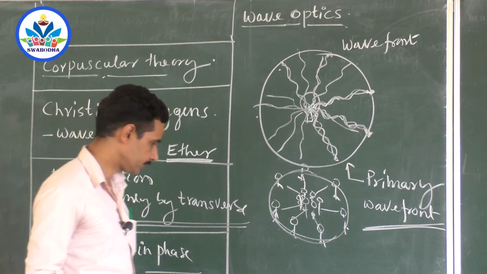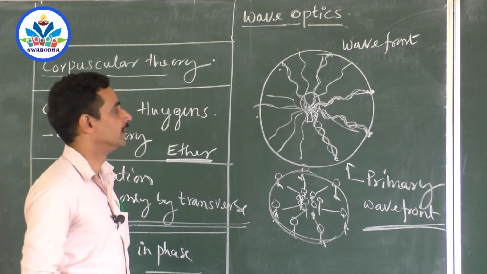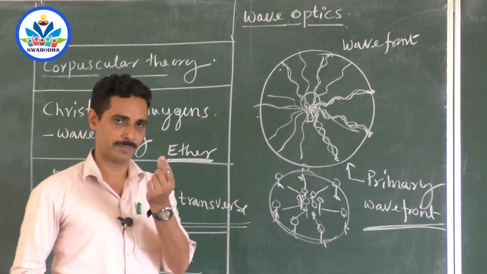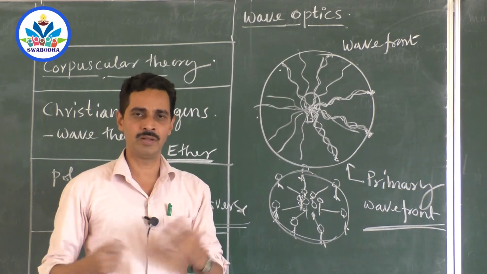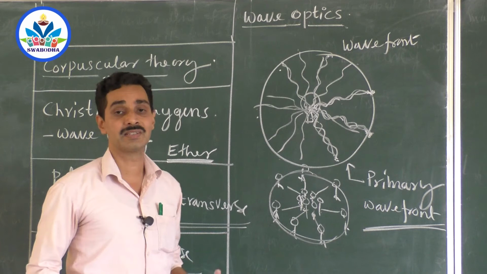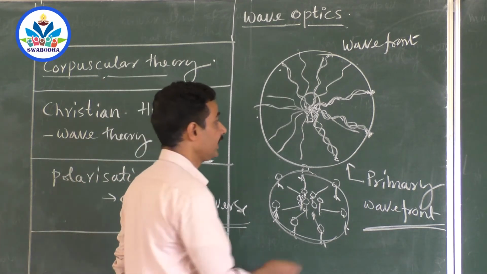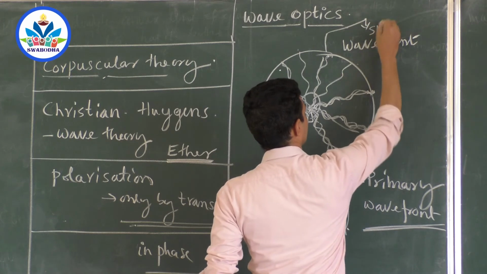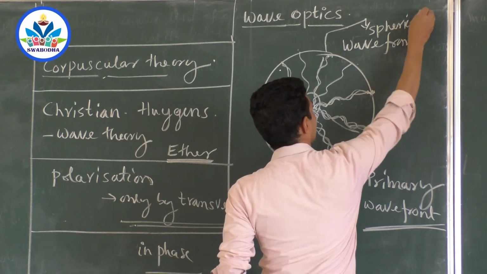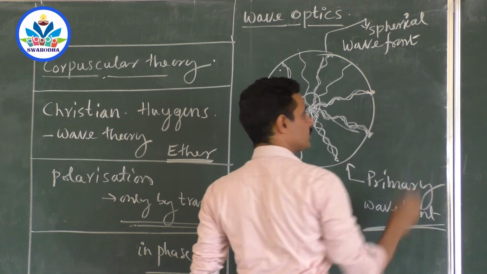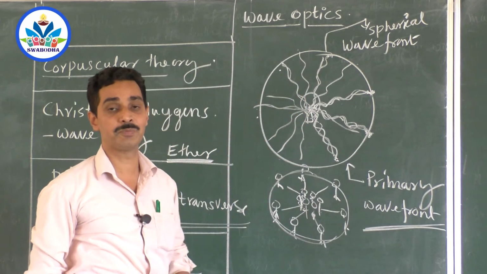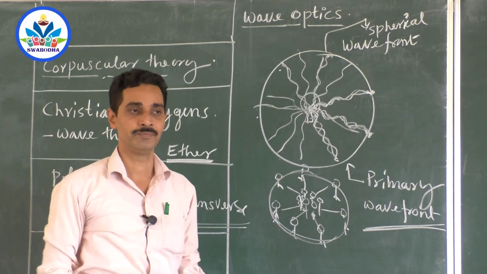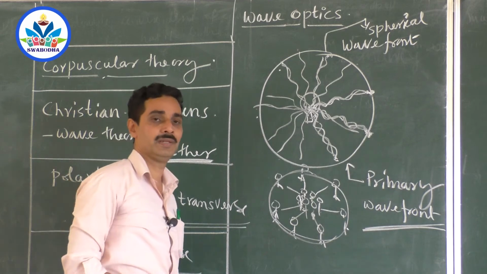Okay now? Now, suppose you have a point source of light, a bulb, which can send light in all the directions. Then what is the shape of the wavefront? It is the spherical wavefront. Shall I write this as spherical wavefront? So, shall I conclude that a point source of light emits spherical wavefronts? Definitely. A point source of light emits a spherical wavefront.